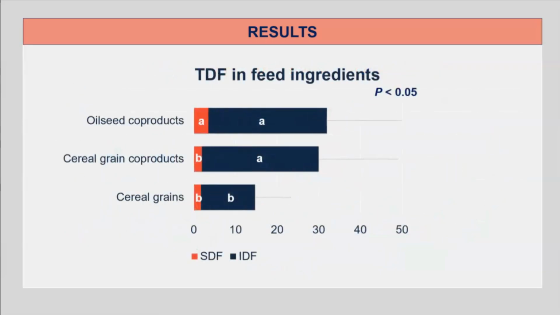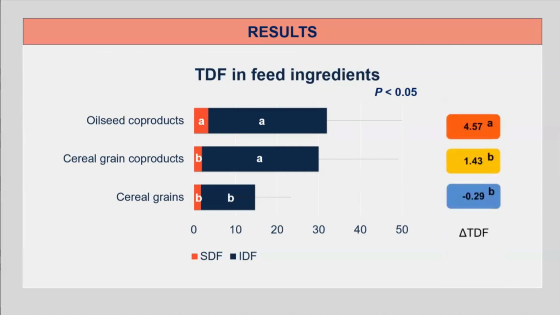We observed that cereal grains contain less insoluble dietary fiber than cereal grain co-products and oilseed co-products. We also observed that the concentration of soluble fiber is similar between cereal grains and cereal grain co-products, but oilseeds and oilseed co-products contain more soluble fiber. Insoluble and soluble fiber can vary significantly in their physicochemical properties, their fermentation capacity, and the energy contribution to the diet. Therefore, knowing the type of fiber in feed ingredients gives us information about how they may act as a fermentable substrate for the gut microbiome present in the intestinal tract of animals.